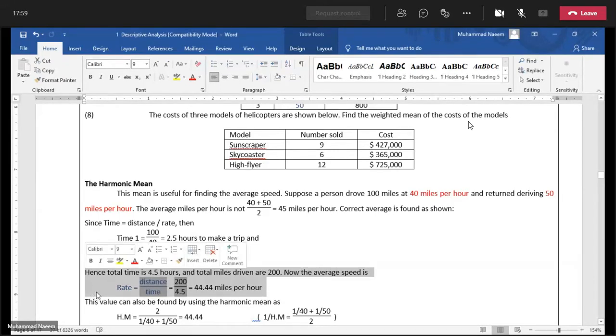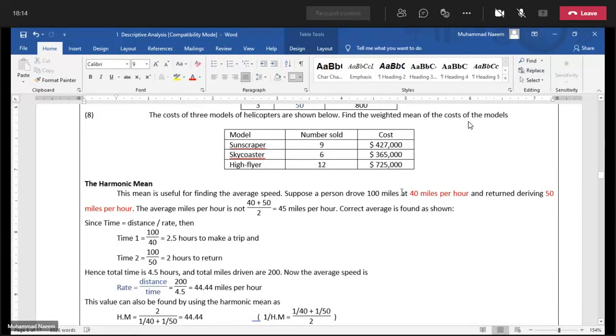But this calculation is time consuming, because when there are more segments of traveling, it would be difficult.